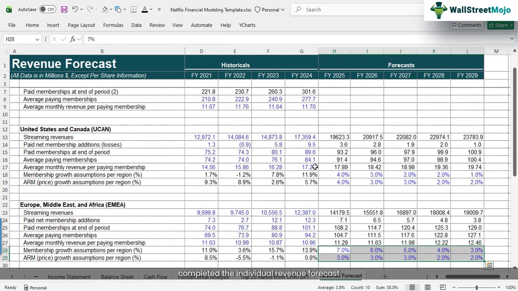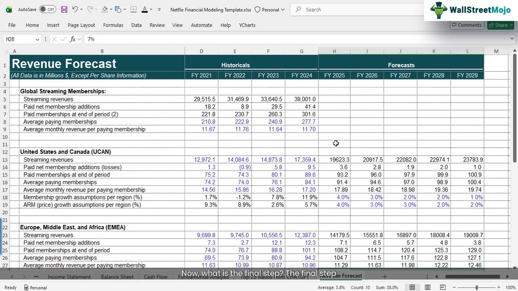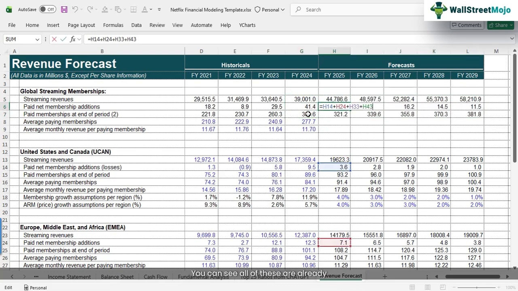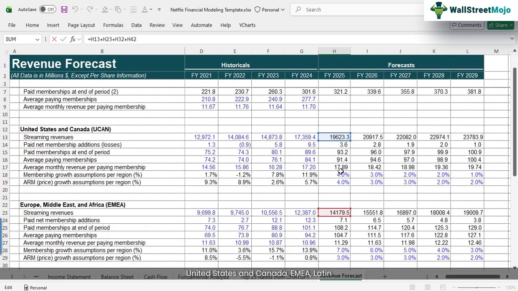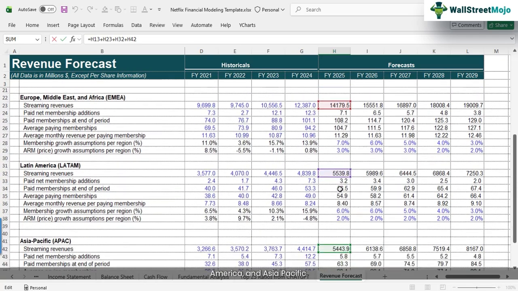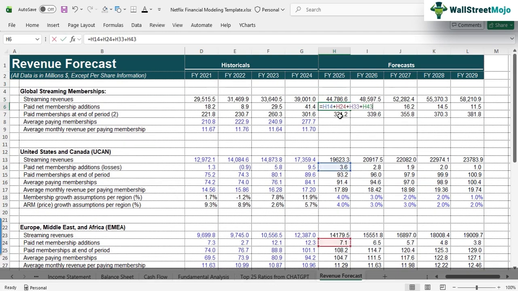the individual revenue forecast of each of these regions. Now, what is the final step? The final step is to actually find out the global streaming membership revenue, right? Streaming revenue and all the other things. So what I can do is quickly copy this block and paste it. You can see all of these are already connected, right? So the total streaming revenue is the sum total of United States and Canada, EMEA, Latin America, and Asia Pacific. And likewise, we have the other details as well.